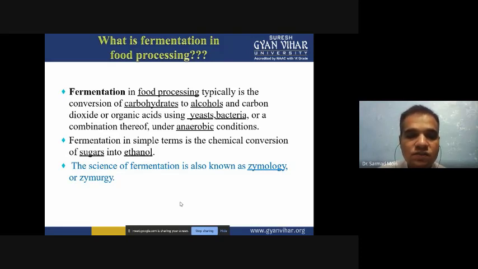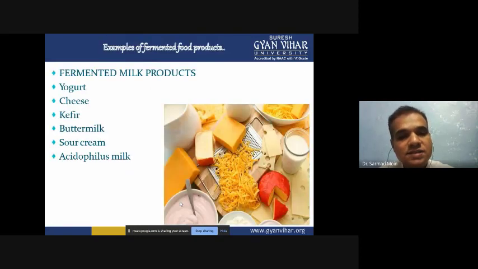So the science of fermentation is known as zymology and zymurgy, because here we are utilizing enzymes. How are we utilizing enzymes? When we are mixing yeast and bacteria, these yeast and bacteria produce enzymes, and those enzymes digest the carbohydrate into alcohol and aldehyde, and then we utilize it as a food product.